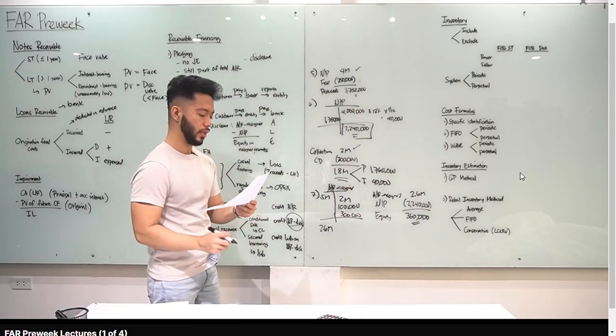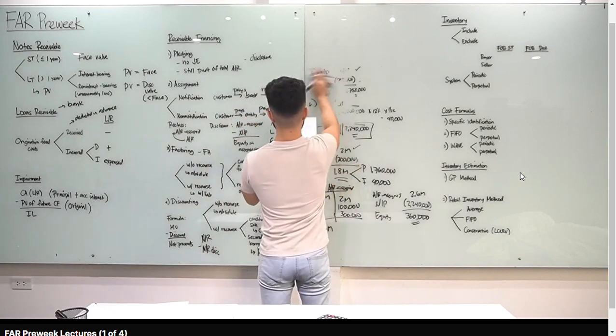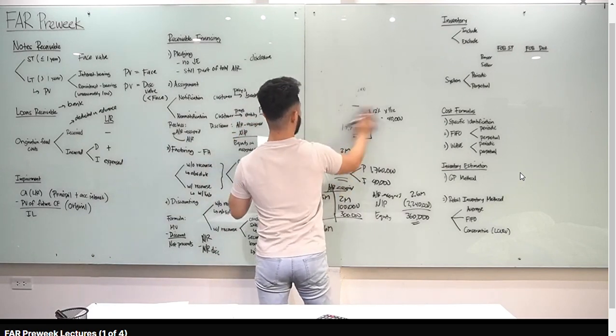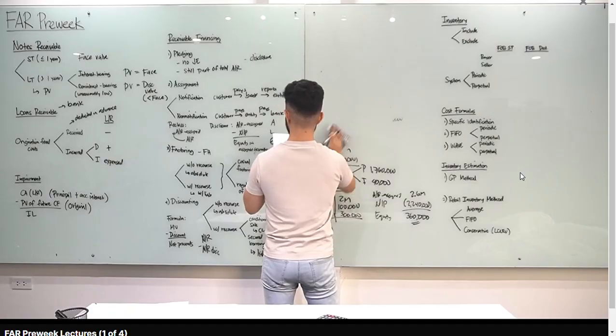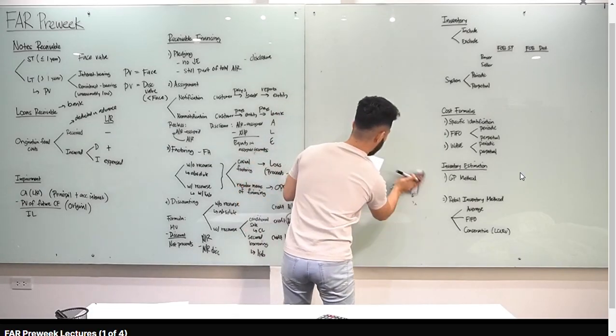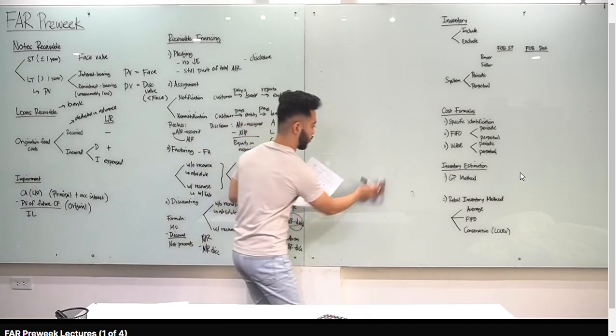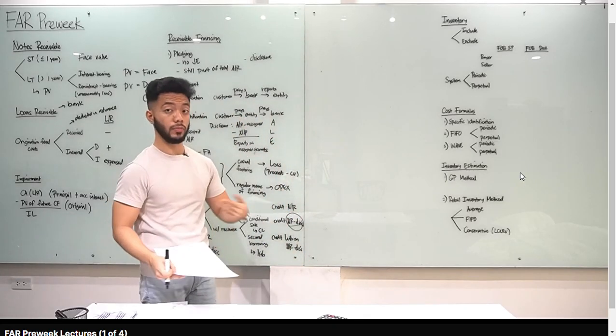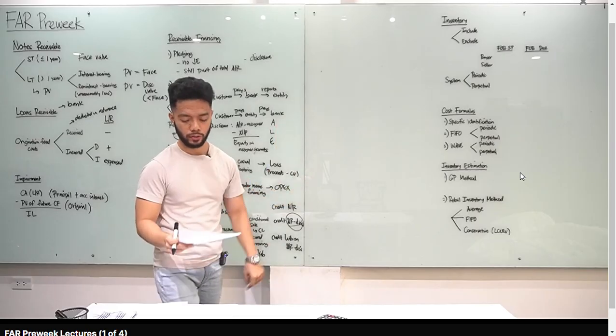Let's go to factoring. Numbers 8, 9, and 10. Okay, number 8, what is the amount of cash initially received from the factoring or yung net proceeds natin? Number 9, if all accounts are collected, what is the loss on factoring? Number 10, if all accounts are not collected, what is the loss on factoring? So, tingnan natin. Again, pag factoring, nagbebenta tayo ng accounts receivable to a factor, right?